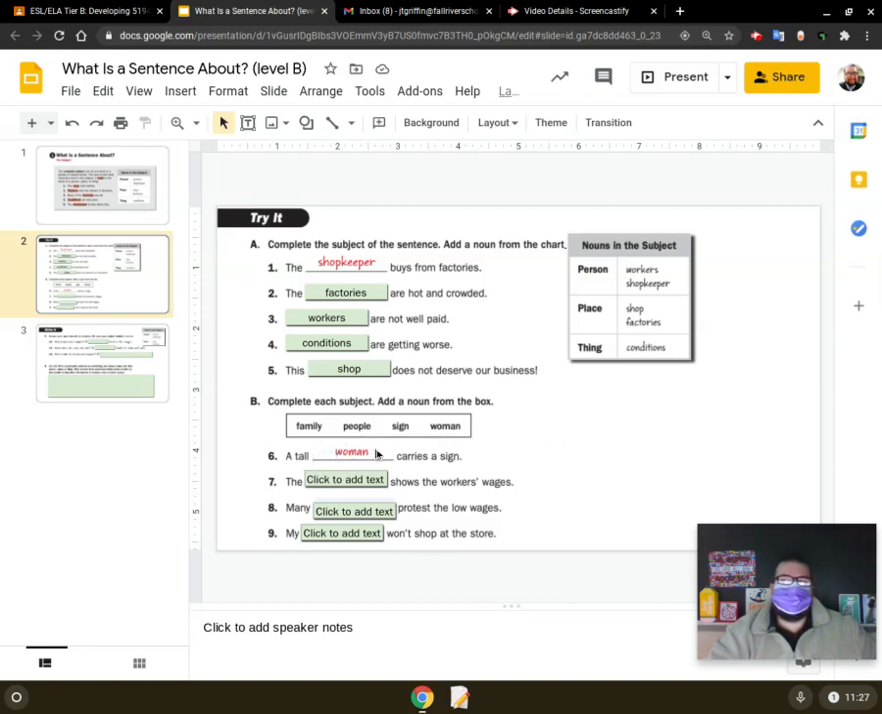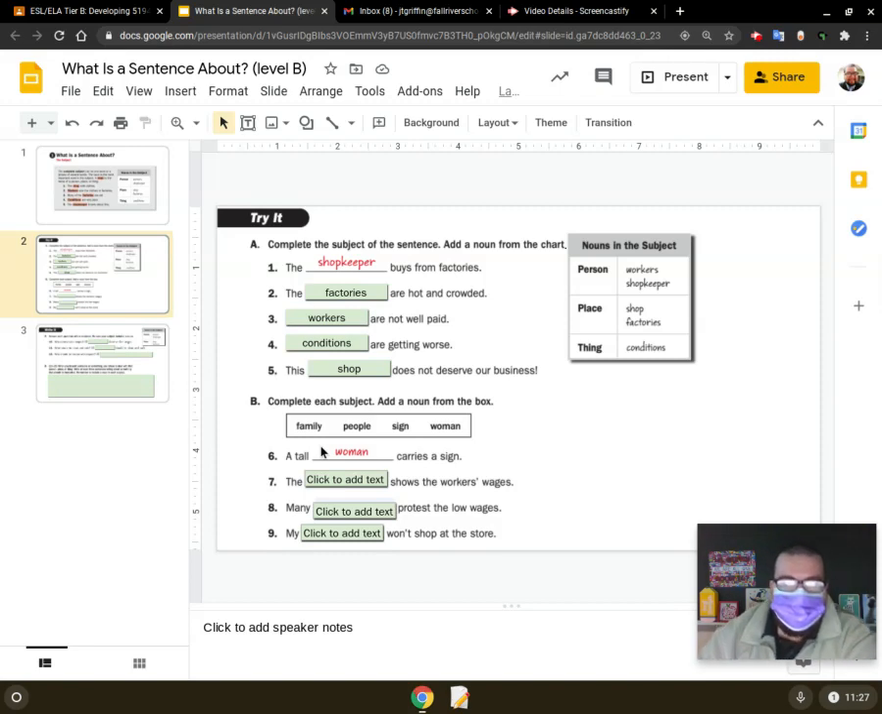Subject, and it is a woman. What does she do? Carries a sign, that is a predicate. So carries a sign is our predicate. Woman is the subject, but what also is woman? Is that a noun? Noun. Exactly, right? So remember, we are adding nouns. So the subject is always going to be a noun. Always. Okay?